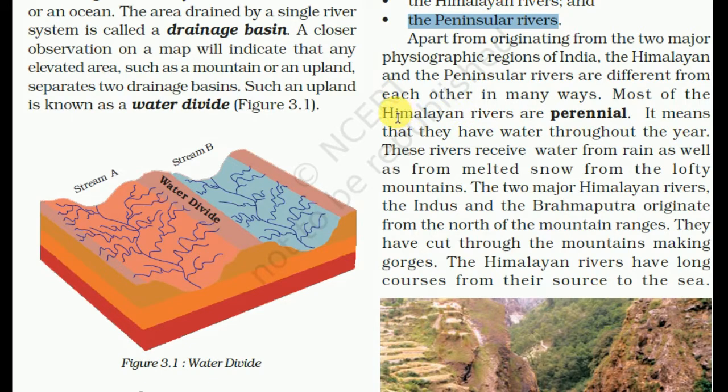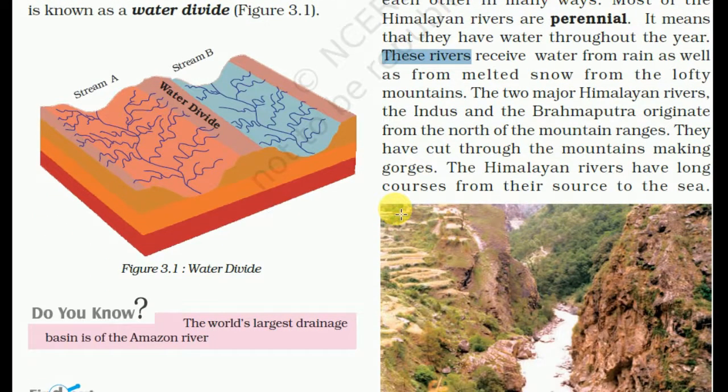Most of the Himalayan rivers are perennial. Perennial means they run all over the year. They are not seasonal. They have water throughout the year. These rivers receive water from rain as well as from melted snow from the lofty mountains. The two major Himalayan rivers are the Indus, called Sindhu in Hindi, and the Brahmaputra, which originate from the north mountains of the Himalaya.